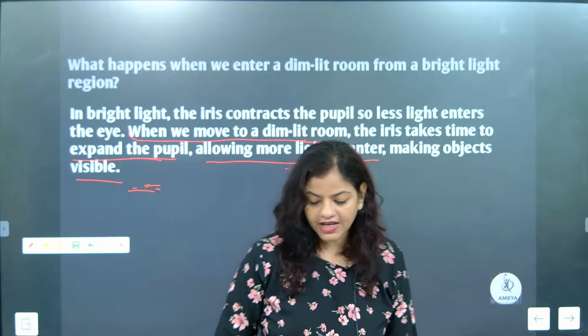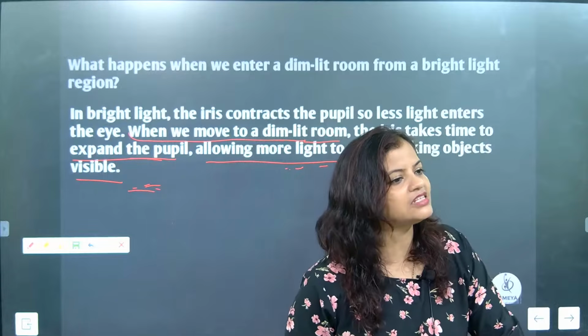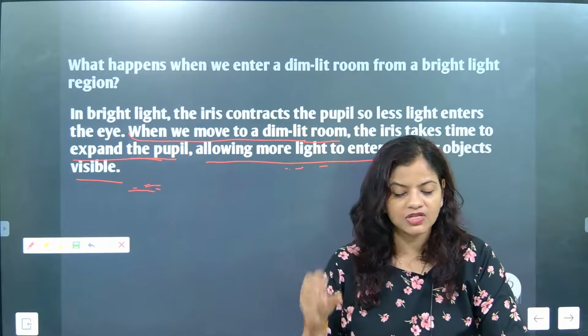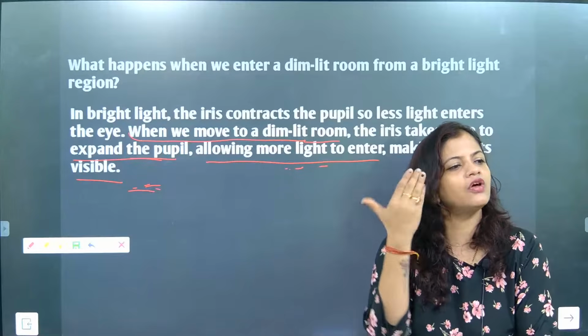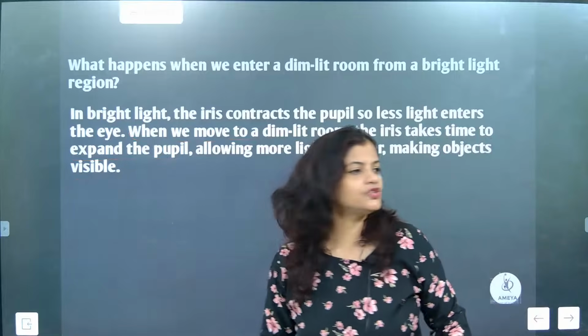Iris is contracting and expanding the size of the pupil. So who is expanding and contracting the size of the pupil? Iris. Understood? So what is the pupil? The pupil is just a hole, an open area which is allowing the light to enter. Already understood this part, beta?